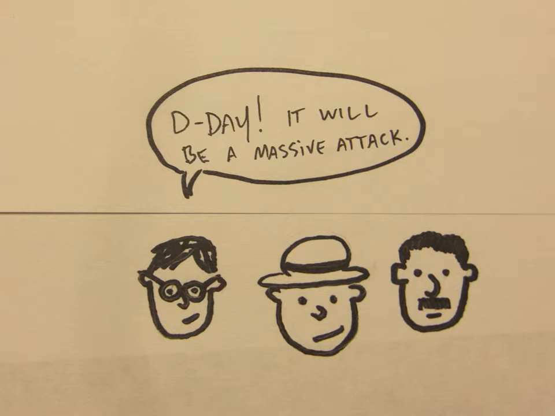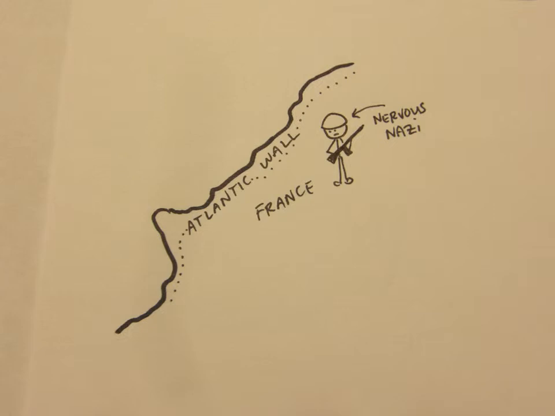The invasion would deploy Allied soldiers ashore on 5 beaches under the code names of Utah, Omaha, Gold, Juno, and Sword. The Germans were not sure what beach the Allies were going to attack, so they built a chain of fortifications along the coast called the Atlantic Wall. Hitler left German General Rommel in charge to strengthen their defenses. Rommel put up barbed wire, he mined the water, and he concentrated his troops near Calais, the narrowest part of